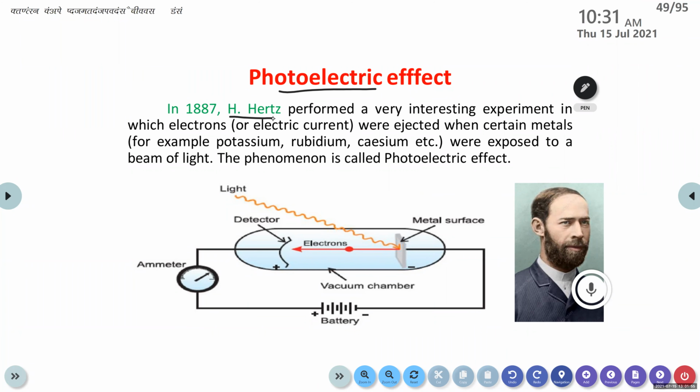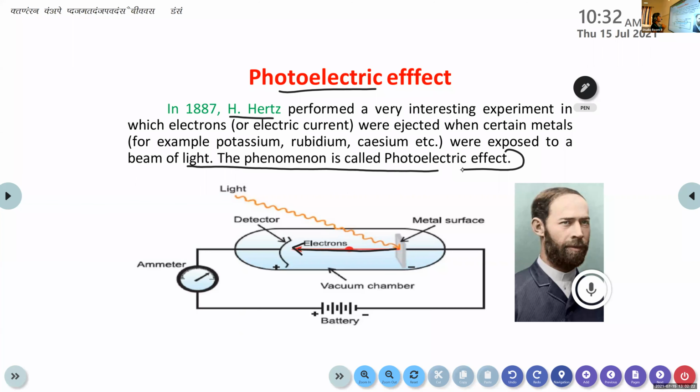In this figure, you can clearly observe that when light falls on a metal surface, electrons are emitted from the metal surface. This phenomenon is called the photoelectric effect.